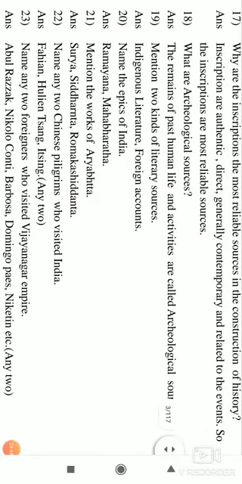Name any two Chinese pilgrims who visited India. So we have three. One, Fahian visited during the time of the Guptas. Huyen Tsang visited India during the time of Harshavardhana and Pulikeshi II. And Itzing visited India in the later part of the 7th century.